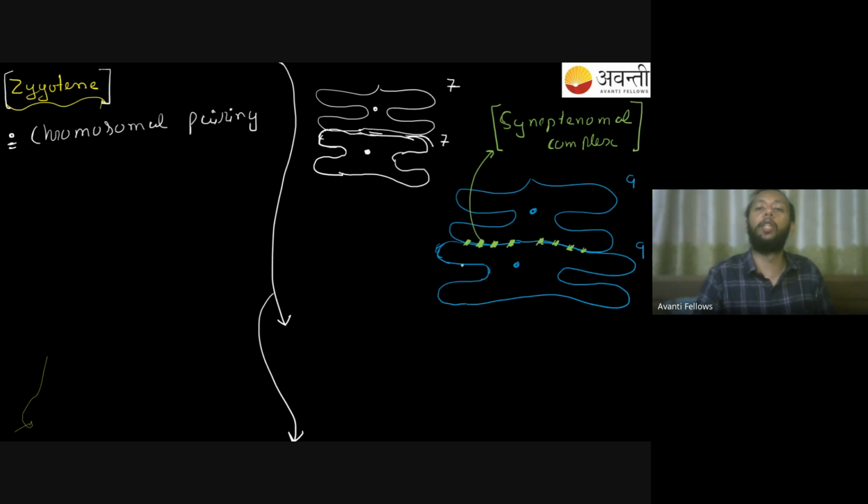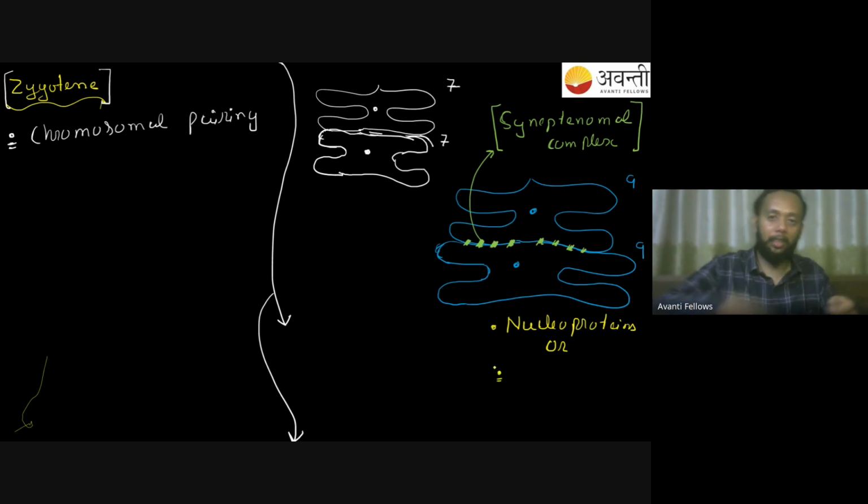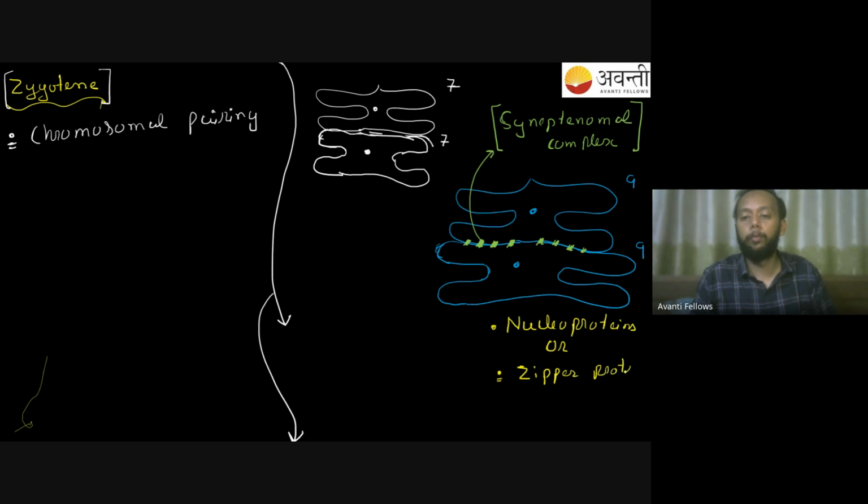It is one type of my nucleoprotein. This synaptonemal complex is one type of nucleoprotein which helps in the binding of my two chromosomes over here. Right? It is also called my zipper protein. You know what a zip does, right? It attaches two sides together. So this is also called my zipper protein. This should be clear to all of you, right? This is what my synaptonemal complex is known for.